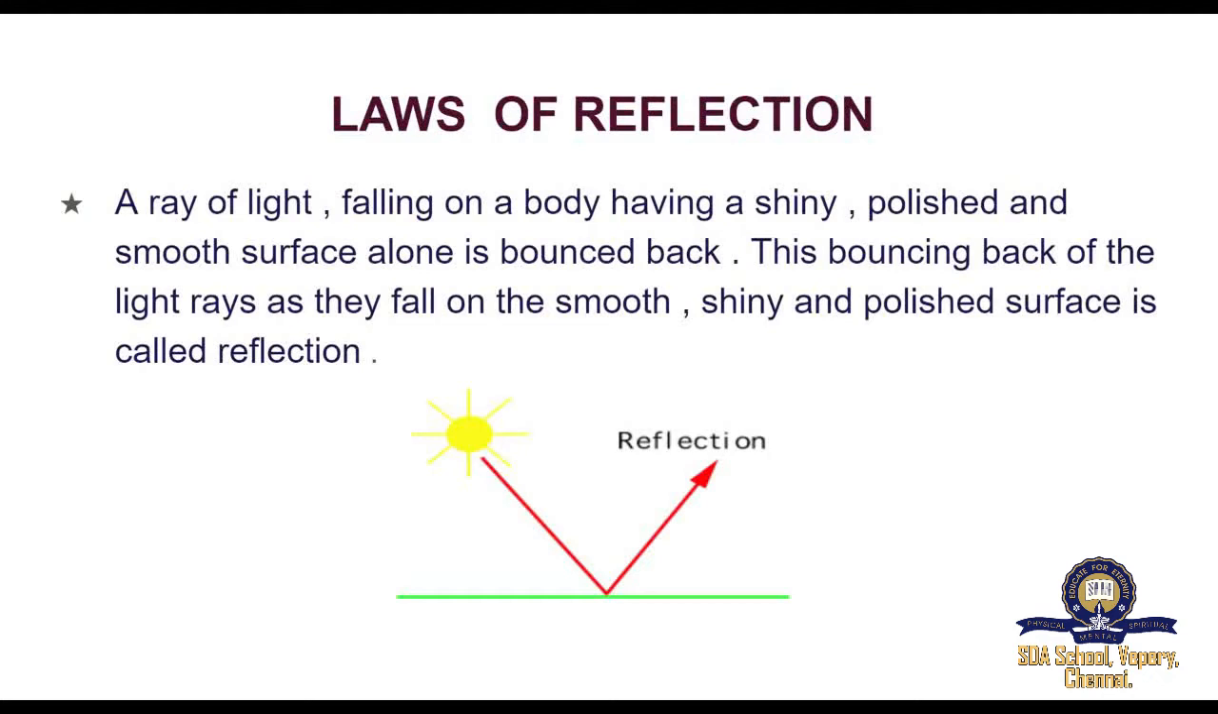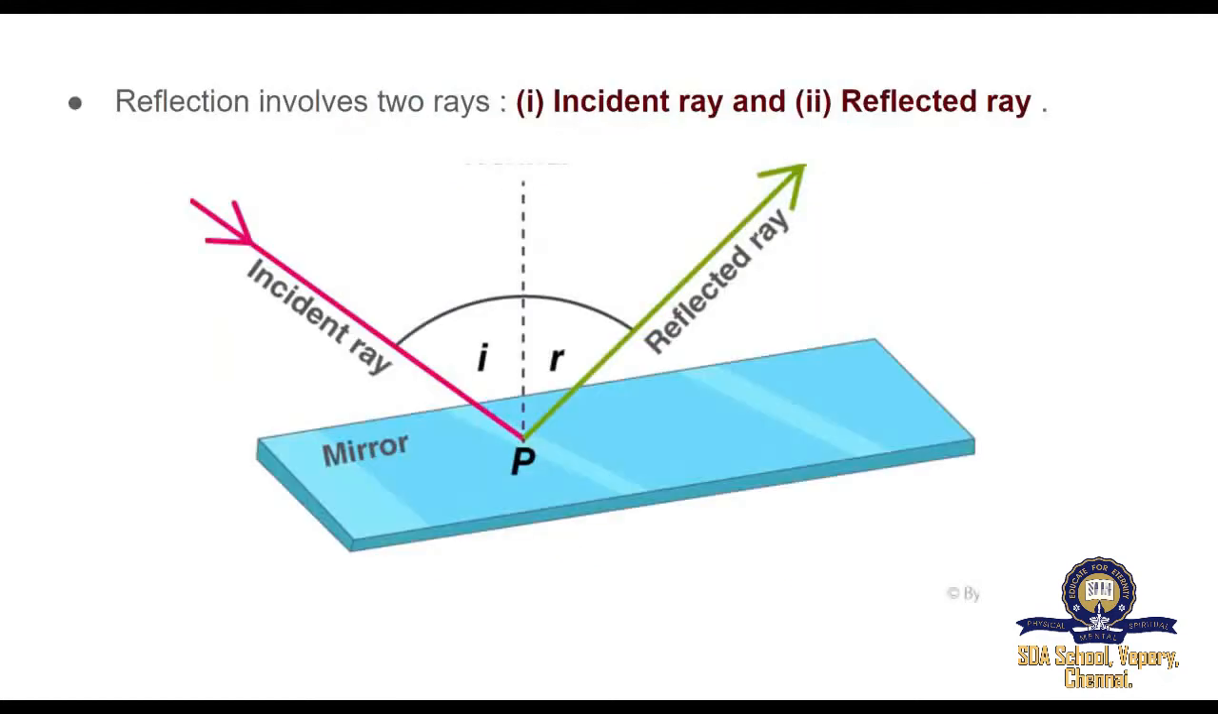Laws of reflection. A ray of light falling on a body having a shiny, polished and smooth surface alone is bounced back. This bouncing back of the light rays as they fall on the smooth, shiny and polished surface is called reflection. Reflection involves two rays. One is the incident ray and the other one is the reflected ray.